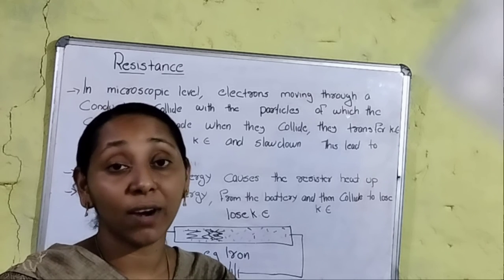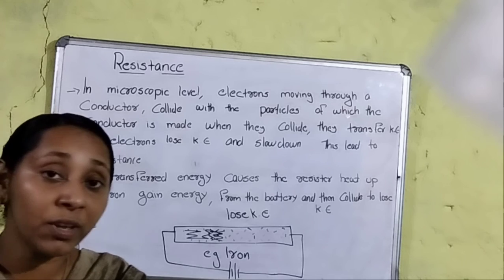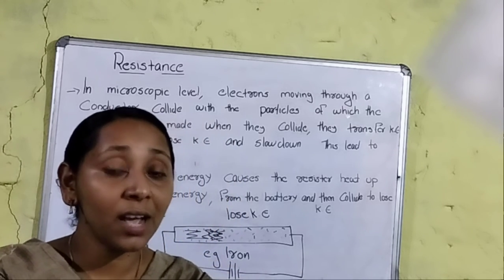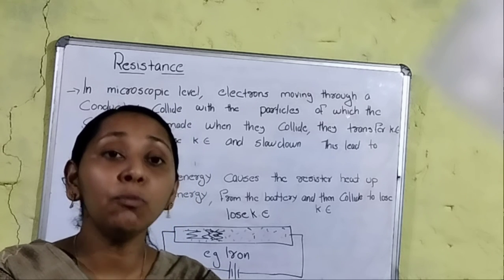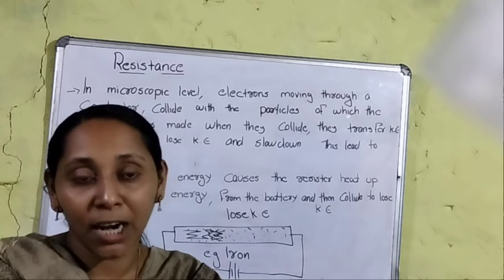Clear, everyone? So what is resistance? The particles inside the conductor move very fast, bombard and collide with each other and lose some energy. So the electron movement speed is decreased.